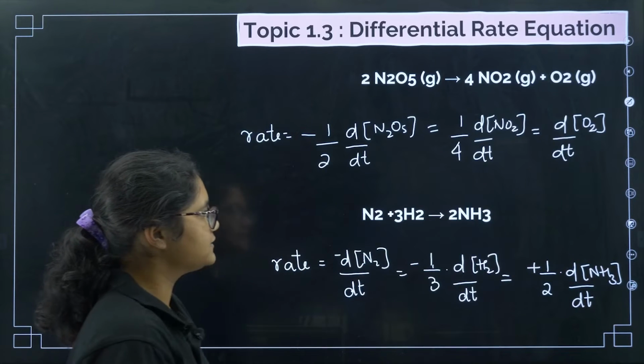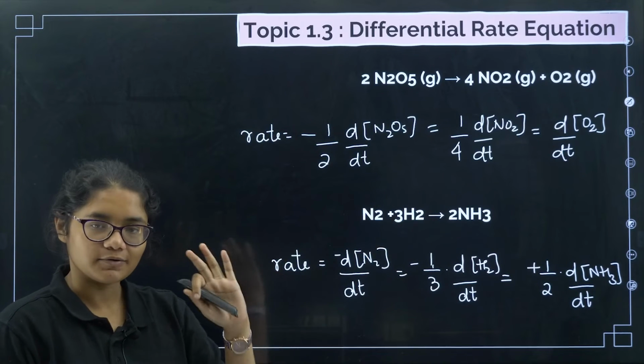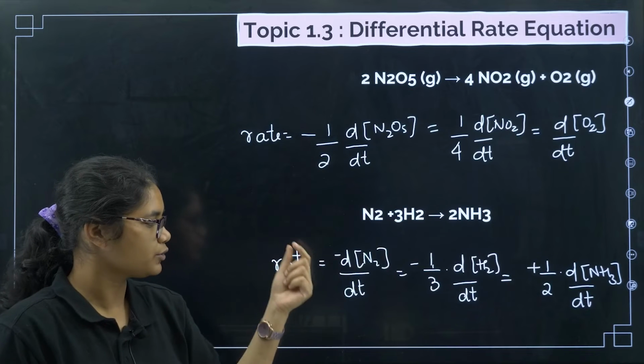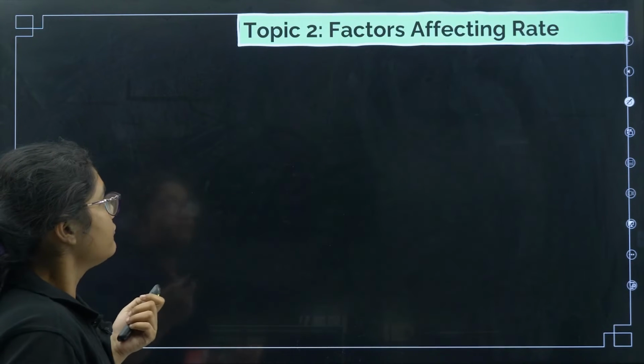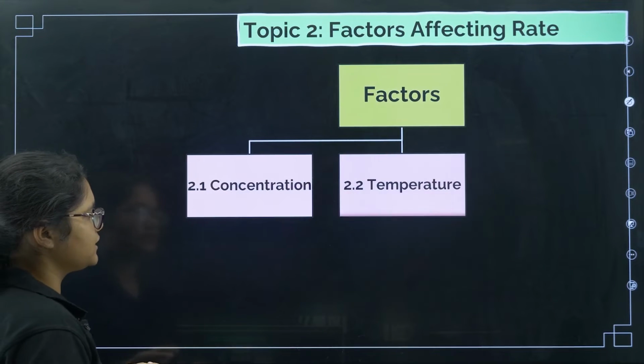Okay, so like this we can write the differential rate equation for both. So you have to remember, products will be positive, reactants will be negative, and the stoichiometric coefficient should be written in denominator.